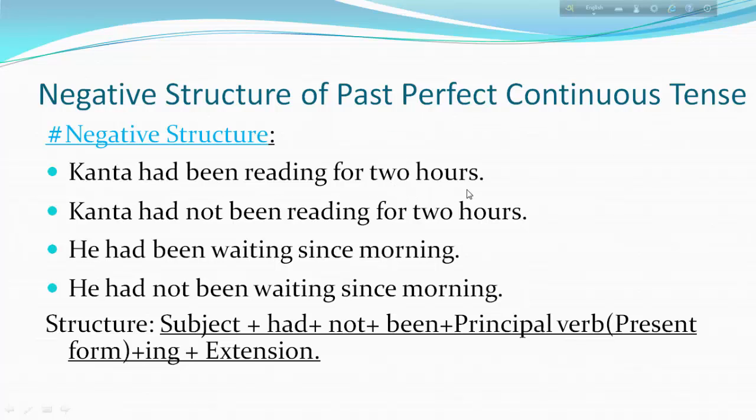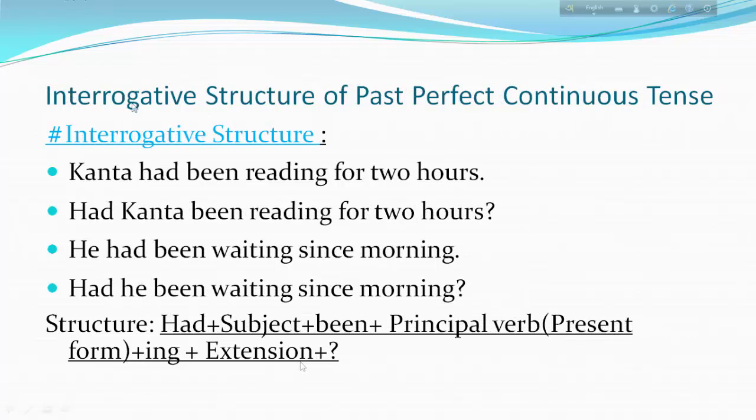Kanta had been reading for 2 hours. What will be the negative of this sentence? Yes, Kanta had not been reading for 2 hours. He had been waiting since morning. What will be the negative? Yes, he had not been waiting since morning. That is, we have to put a not after the auxiliary verb had. That is, subject plus had plus not plus been plus principal verb present form with ing plus extension. You have to put just a not after the auxiliary verb had. Nothing else.